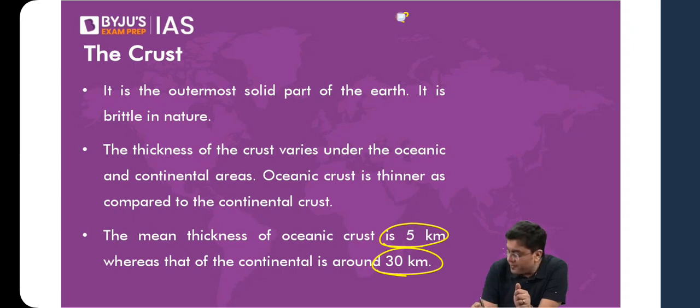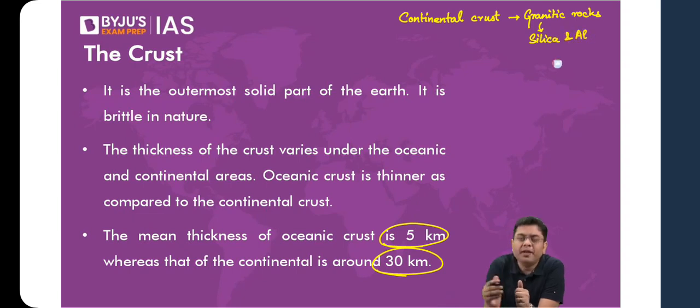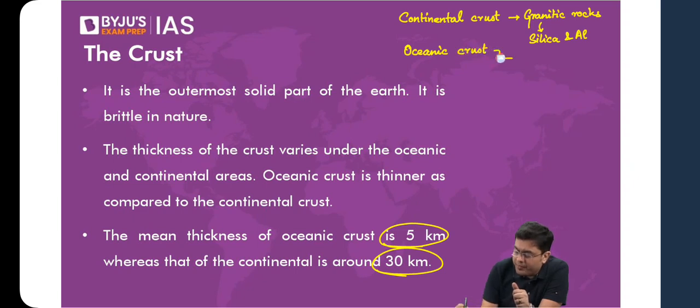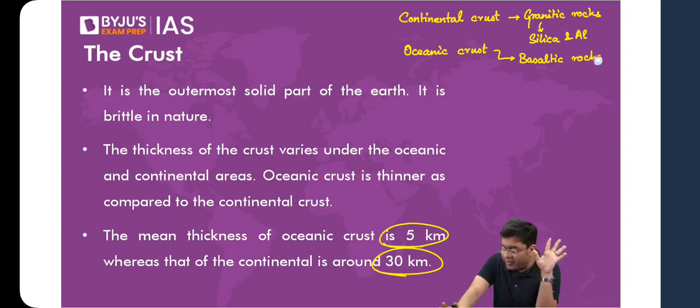Continental crust is dominated by materials such as granitic rocks. So elements such as silica and aluminium dominate that. And when we talk about oceanic crust, it is said to be dominated by the basaltic rocks, which have iron content, magnesium, etc. High density.